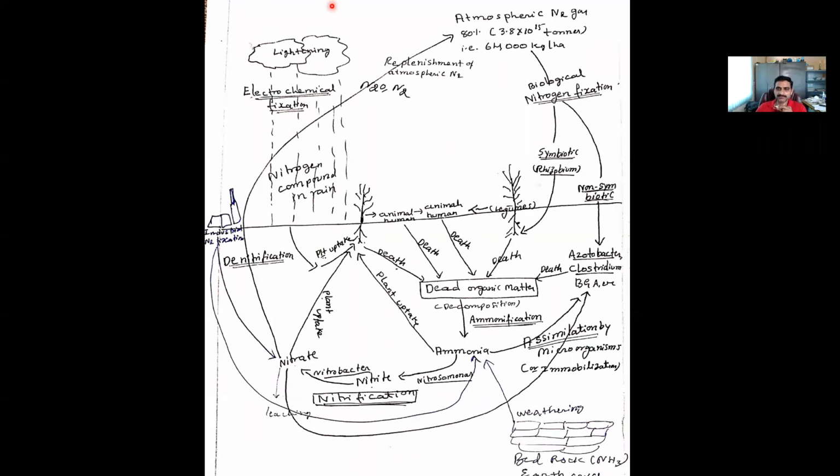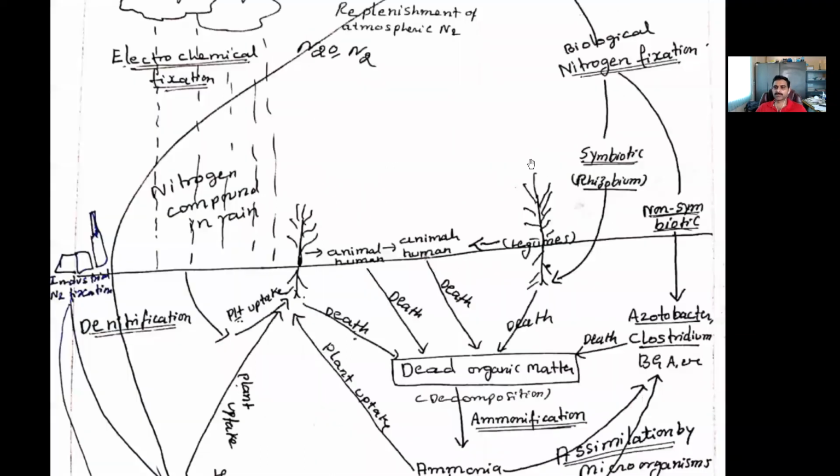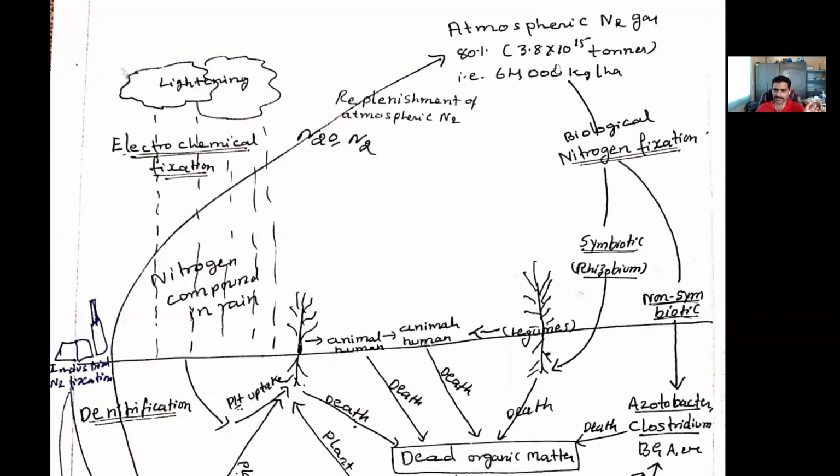So we will come back. I think all of you can see this picture. Here you can see there is one middle line. The below one is soil, above one is atmosphere. The line where I am showing the pointer is the surface of the land, and above this is atmosphere. The biggest source of nitrogen for us is atmospheric nitrogen gas, which contains a huge amount of nitrogen, almost 80%.